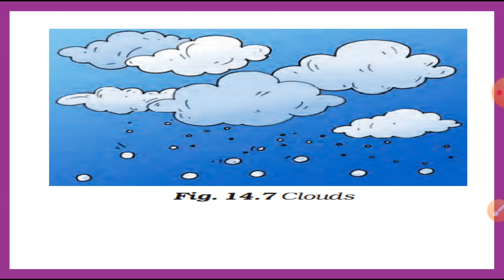Okay? It so happens that many droplets of water come together to form a large drop of water, so they are the large clouds. Some drops of water become so heavy that they begin to fall. These falling water drops are called rain. In some special conditions, it may also fall as hail or snow. So this is how rainfall occurs. Thus, the water in the form of vapor goes into the air by evaporation and transpiration. It forms cloud. After that, it comes back to the ground in the form of rain, hailstorm, snowfall.